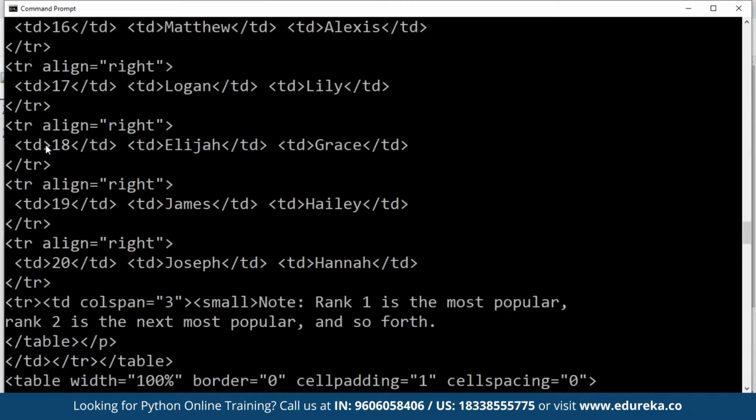So if you see, every baby has a rank, they have a first name, second name. Their rank, first name, second name. Like that, there's a pattern, TD, less than TD, less than TD. This is the pattern they have. There are a bunch of TDs. So all I need to do is write a regular expression to fetch the information from these bunch of TDs, isn't it? So this is what I have exactly written. First, let me run the program so you can see, then I will explain that.